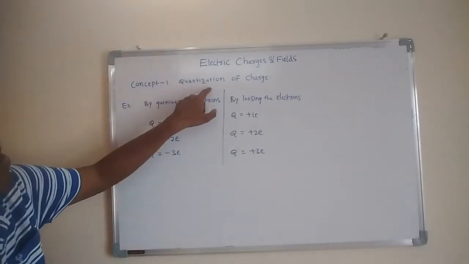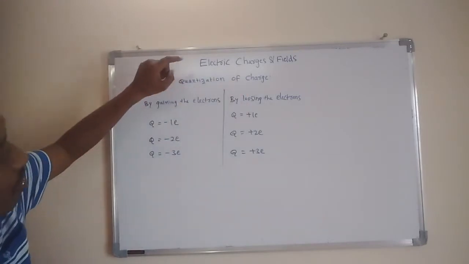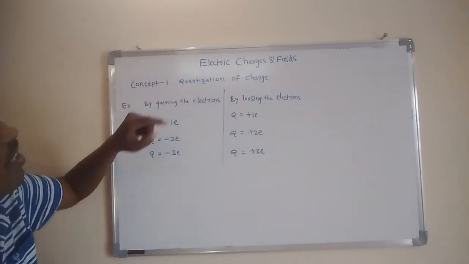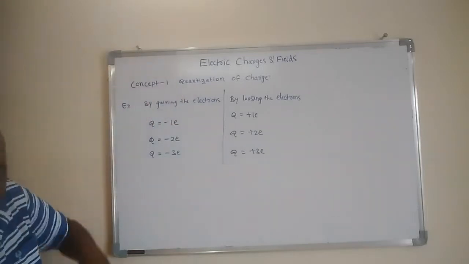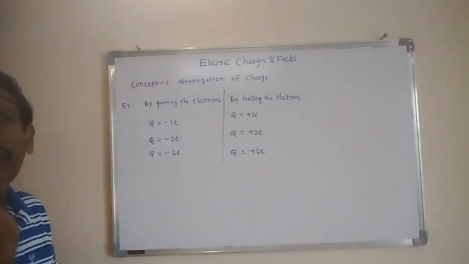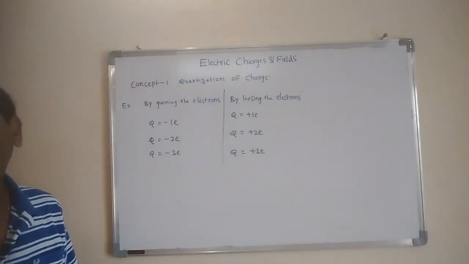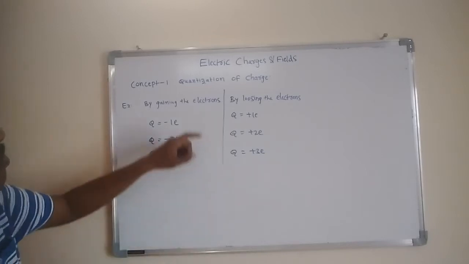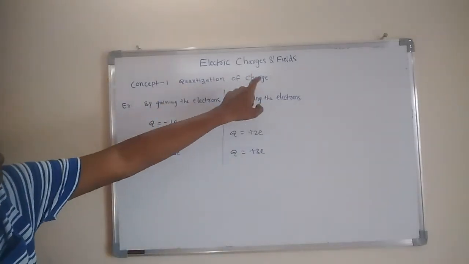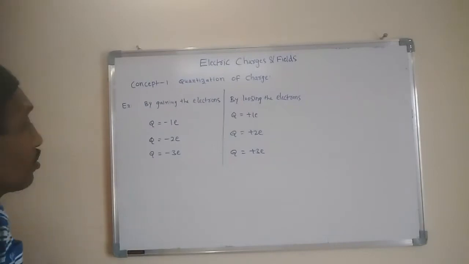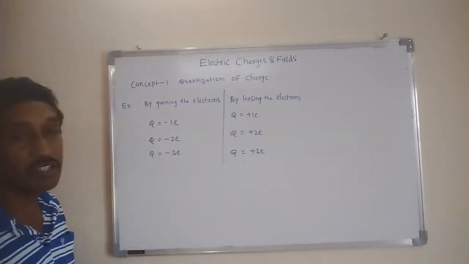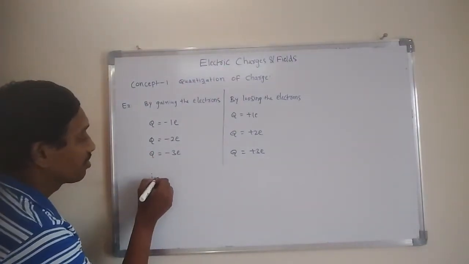That is called quantization of charge. That's why charge is called quantized.